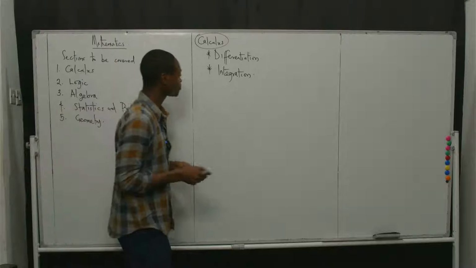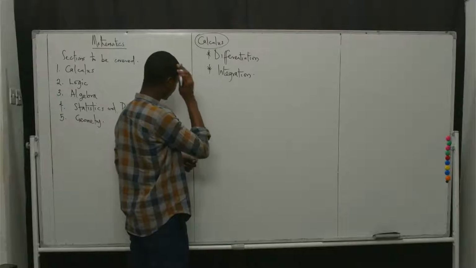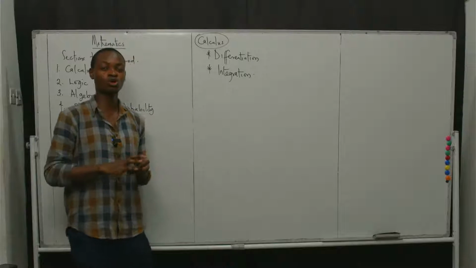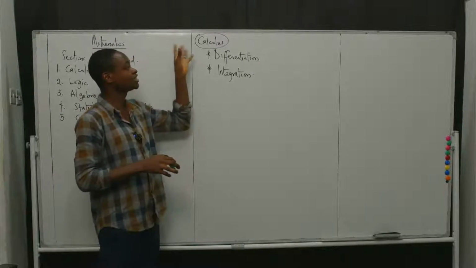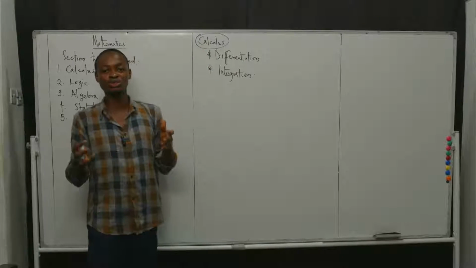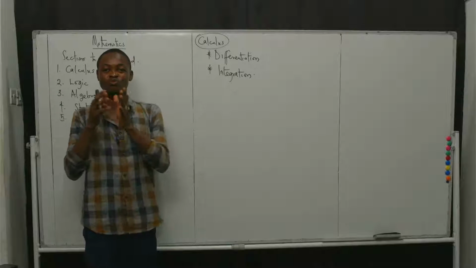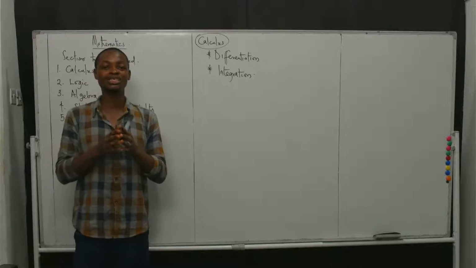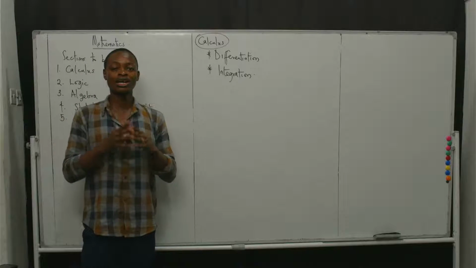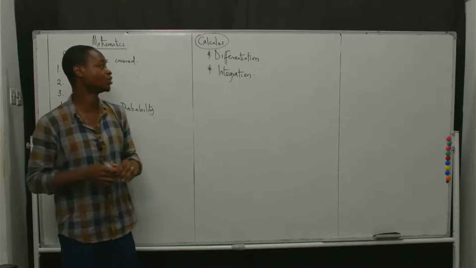So let's start. First off, when we say calculus, we are simply talking about operations on variables in mathematics. Now, this calculus, or you can just say calculations, simply talks about various ways or instruments in which those variables can be converted or can be simplified or can be solved. Those are very, very important keywords.